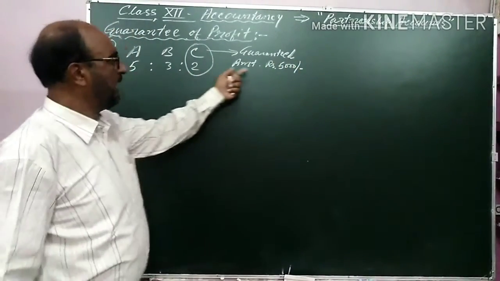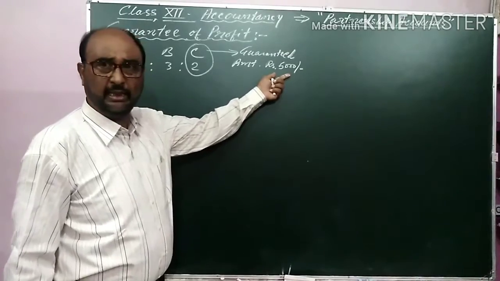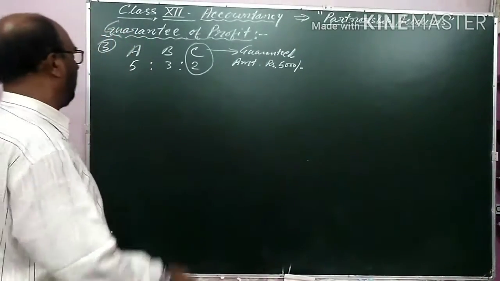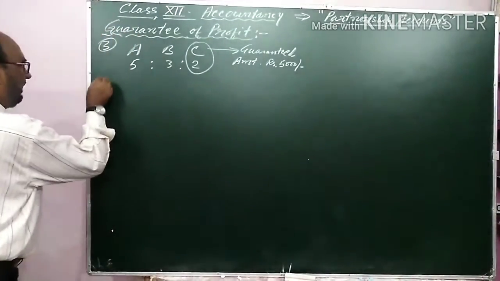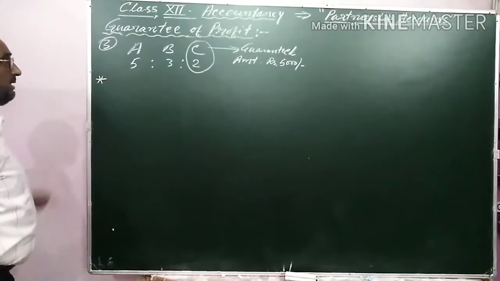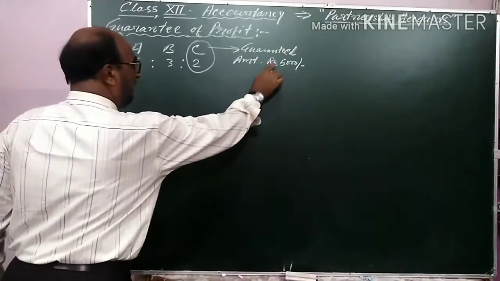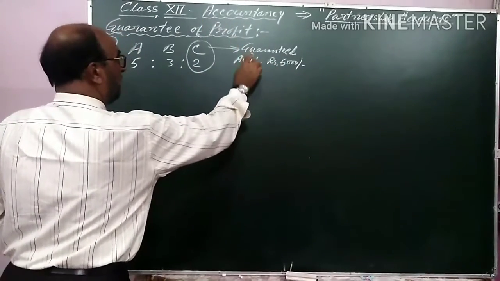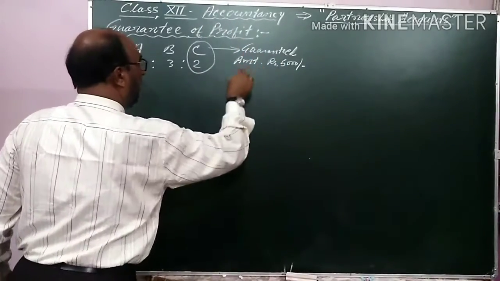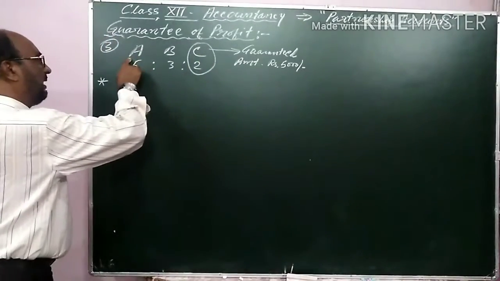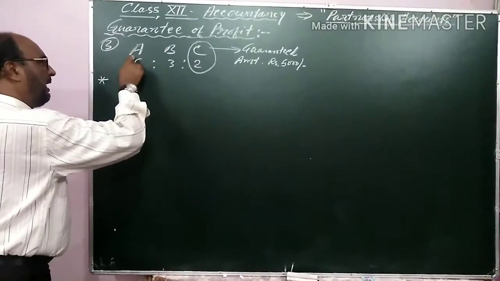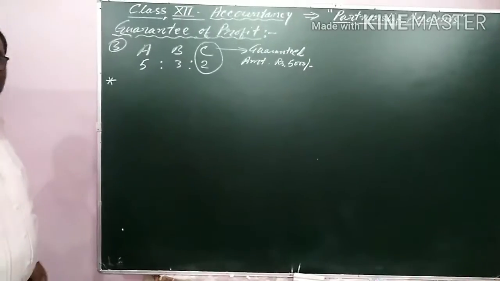That C will get minimum 5,000 in any year. And the special condition in this agreement is that if any deficiency comes in the share of C, that will be given by A only.